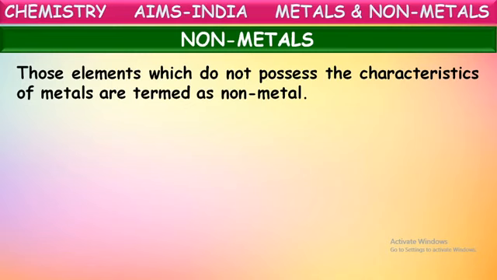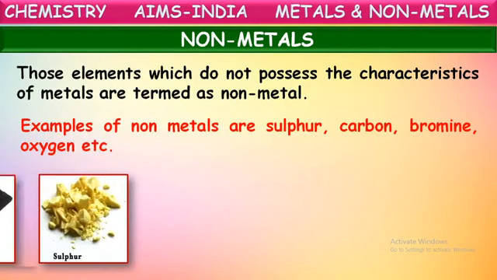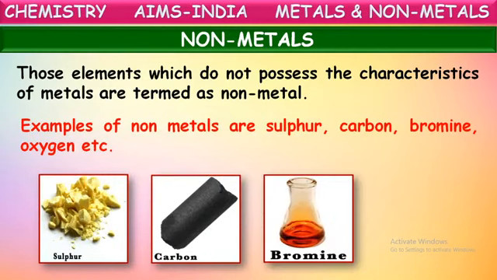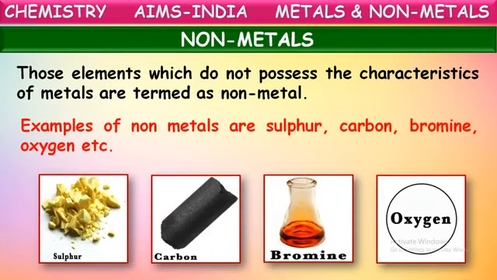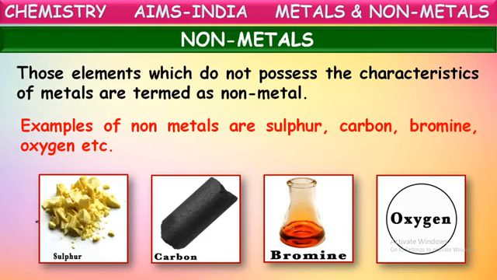Those elements which do not possess these properties are considered as non-metals. For example, sulfur, carbon, bromine, oxygen, these all are examples of non-metals. They do not possess the properties of metals. The elements which do not possess the properties of metals are considered as non-metals.